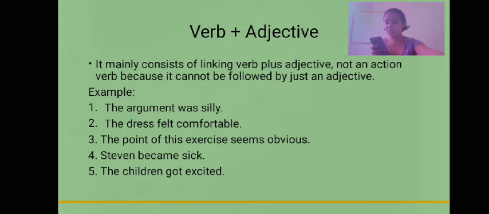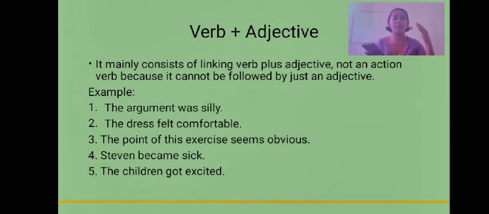For example, the first example: the argument was silly. We can see here that the word silly is the one that describes the argument.